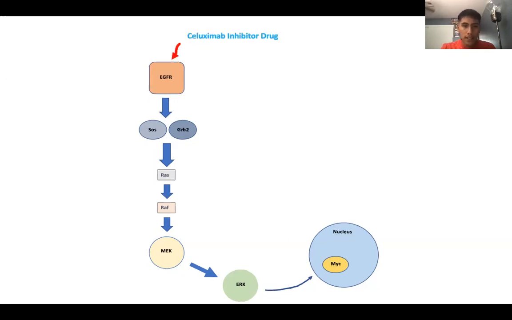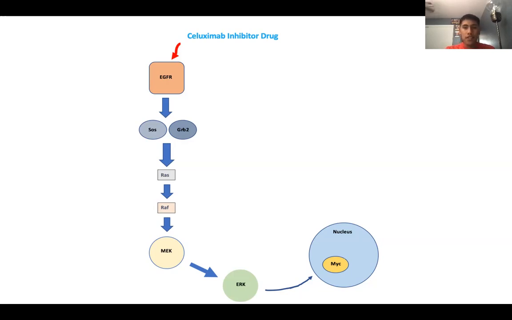So here we have the next slide. One drug I found that inhibits or causes a change in the pathway is called cetuximab. What this drug does is inhibit the binding of the ligands to EGFR. As you see, there's a red arrow up there. The drug will take the place of the ligand, and it will not allow any ligands to bind to EGFR.